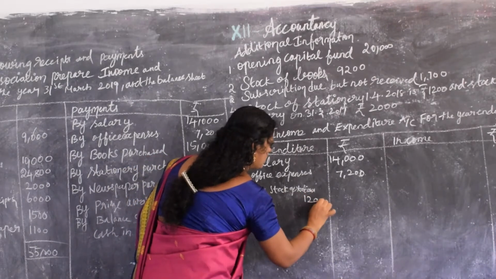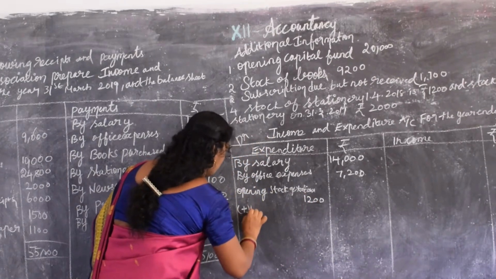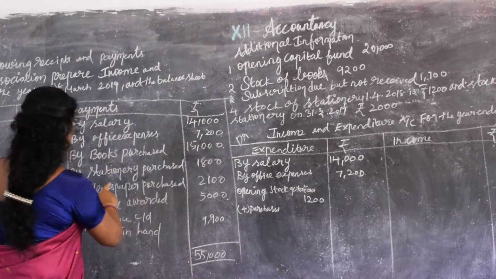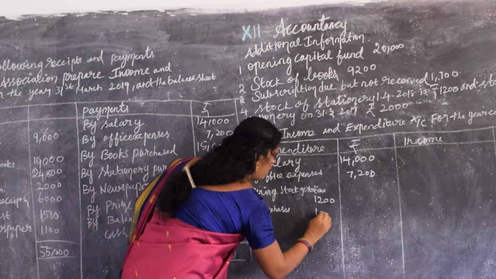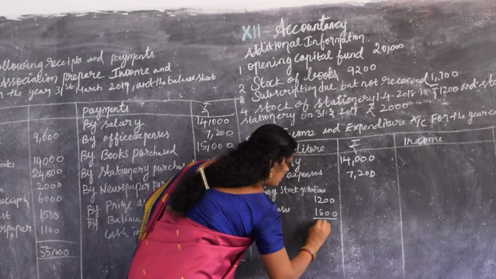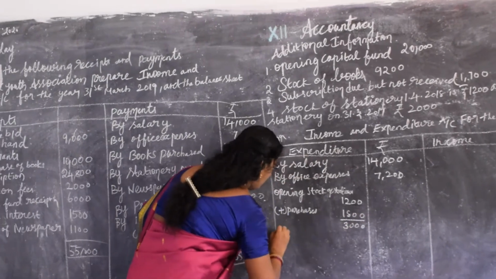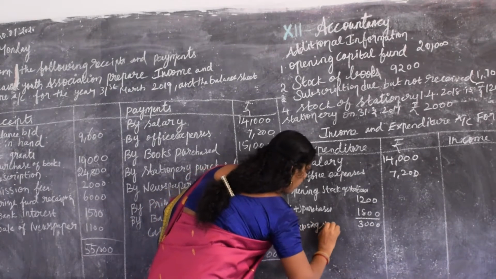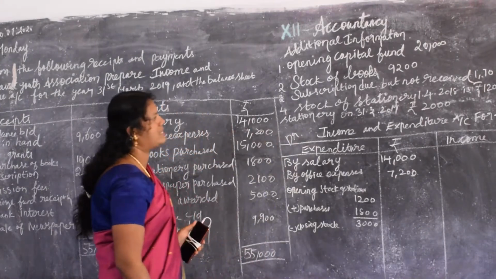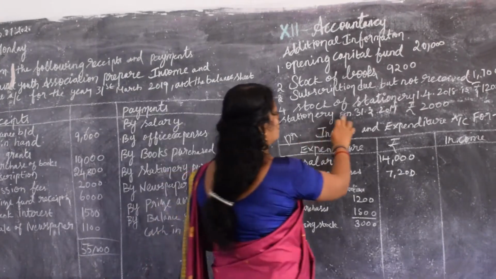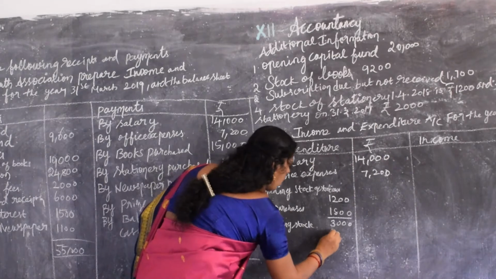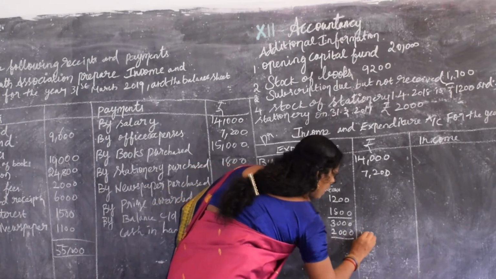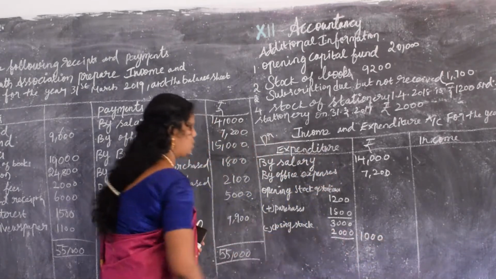Plus purchases made, 1800. That gives 3000. Then minus the closing stock, as in the format of the 15th and 16th problems. The closing stock of the stationery is 2000, so you deduct it and put the value on the outer side, that is 1000 rupees.